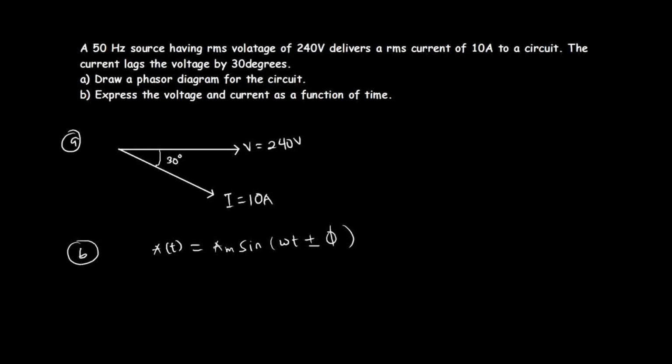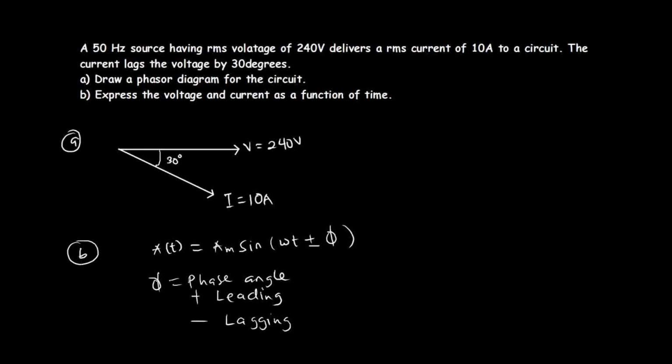The phi here is the phase angle, and the phi is positive when it is leading, and negative when it is lagging. That's why I made it positive or negative. So when it is leading, I'm going to make it positive, and when it is lagging, I'm going to make it negative.